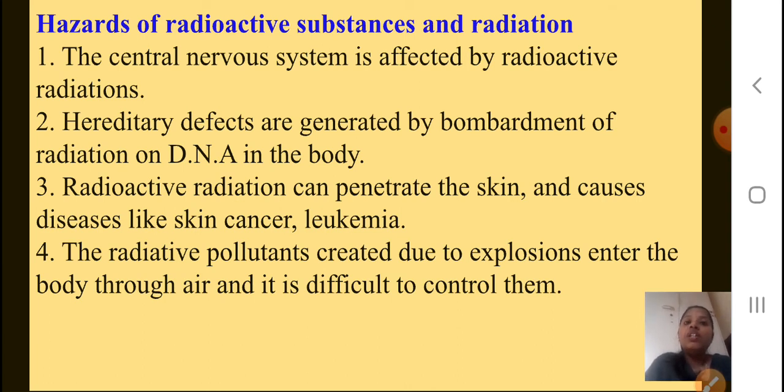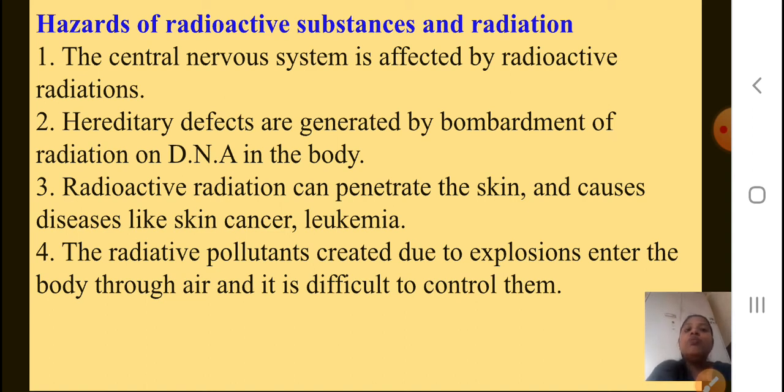First one, the central nervous system is affected by radioactive radiations. Directly these radiations go and attack our central nervous system, so very dangerous. Hereditary defects are generated by bombardment of radiations on the DNA in the body. Hereditary defects can be there because these radiations go and bombard the DNA in our body. Radioactive radiations can penetrate the skin and cause diseases like skin cancer, leukemia, etc.